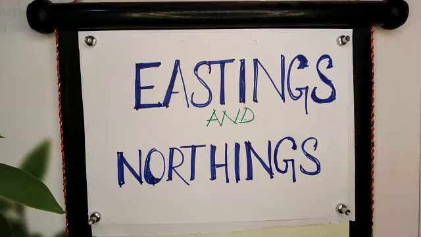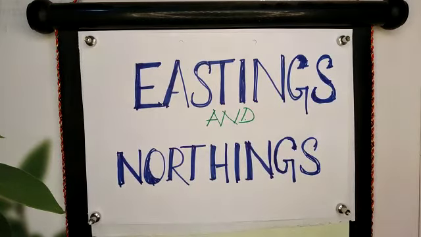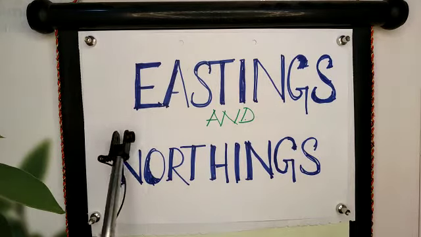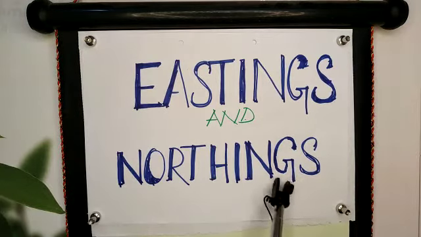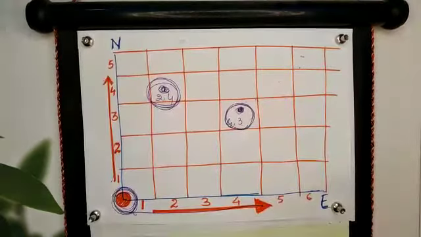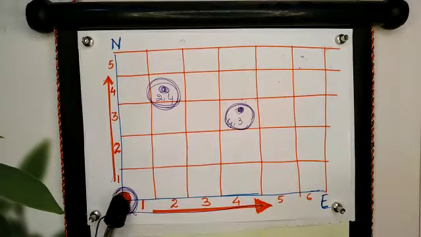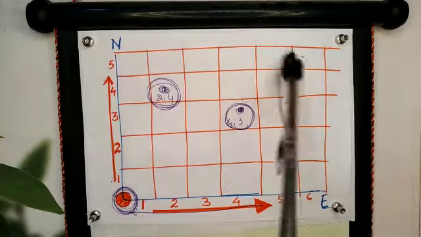After grids, the next important thing is eastings and northings. What are eastings and northings? It is the process of naming the grids which have been drawn on the map. This is an elaboration of the naming of grids.